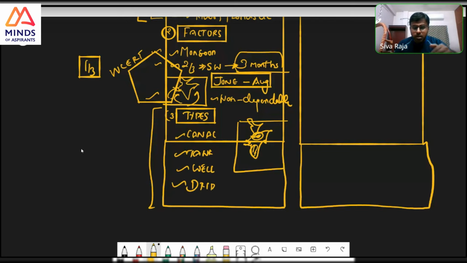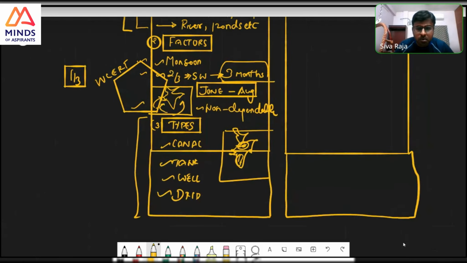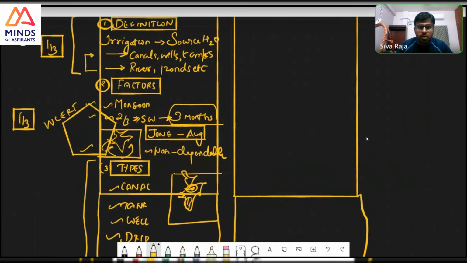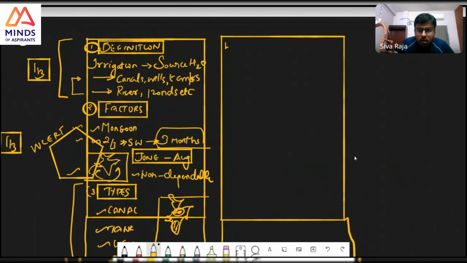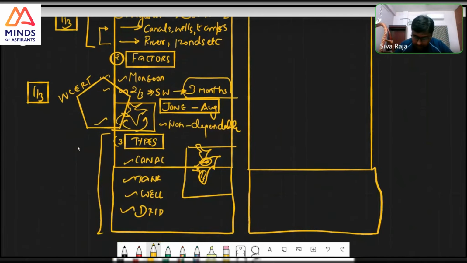So you are talking very good. Then you can come here and explain, and here also many varieties are there. One example you give: for canal irrigation, Indira Gandhi Canal. Tank irrigation, you can give South India.